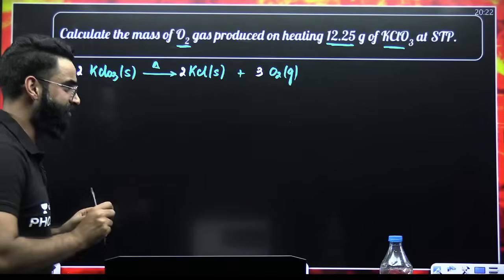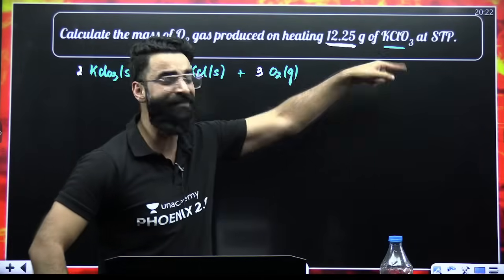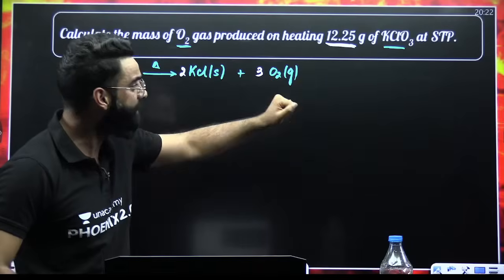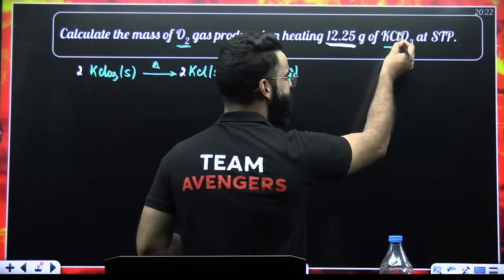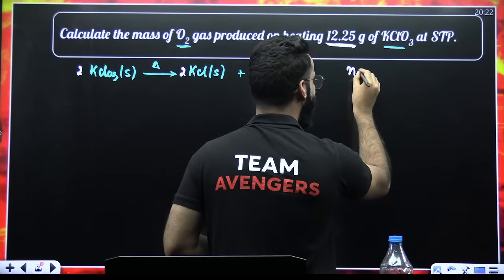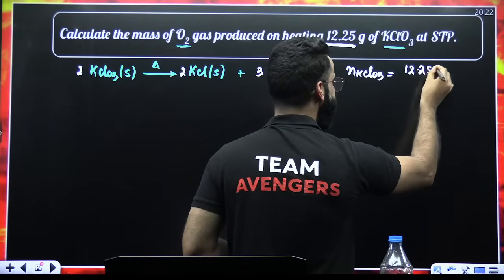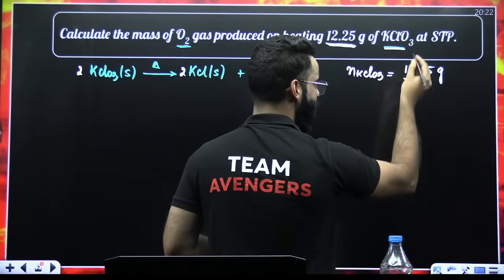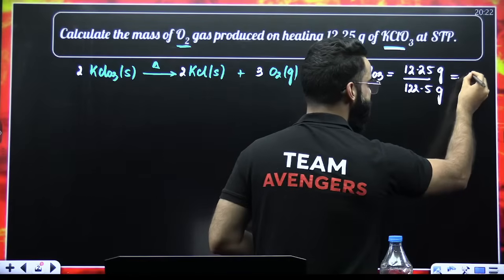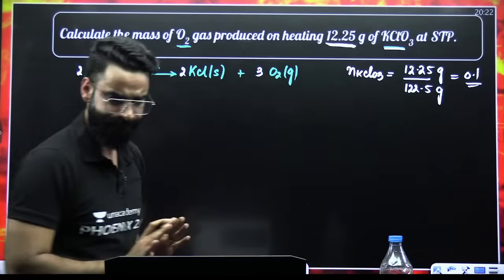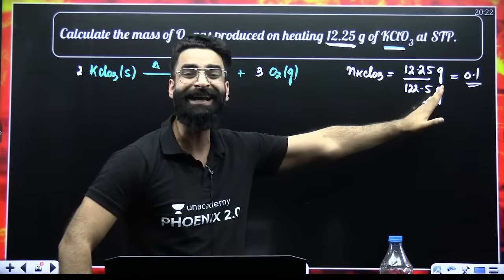Now, after balancing the reaction, whatever is the given quantity, convert the given quantity into moles. As you can see, you are given the mass of KClO3. Convert this mass of KClO3 into moles of KClO3. Number of moles of KClO3 will be equal to given mass of KClO3 in grams divided by molar mass of KClO3. And if you do not know, molar mass of KClO3 is 122.5 grams. This value comes out to be 0.1. Got it? So I wrote the reaction, I balanced the reaction, then I converted the given quantity into number of moles.